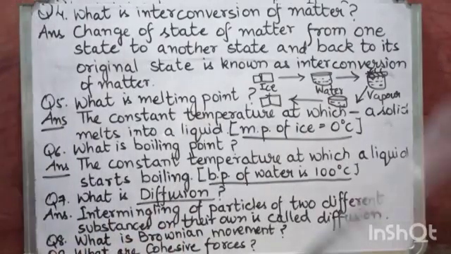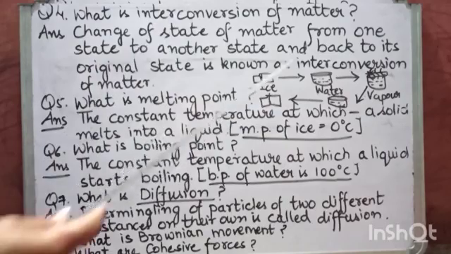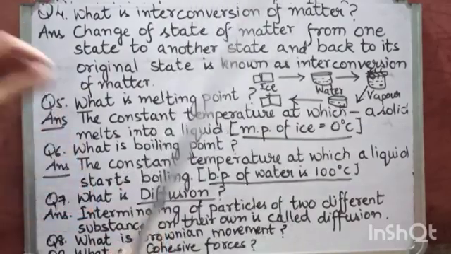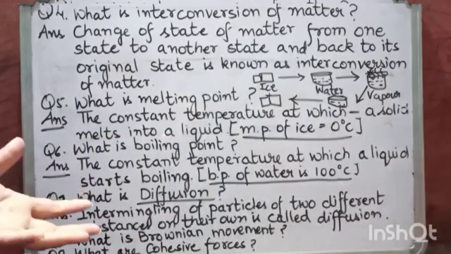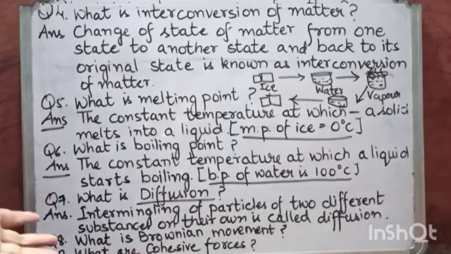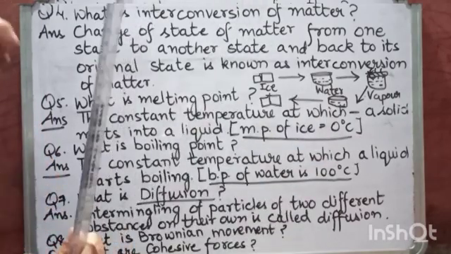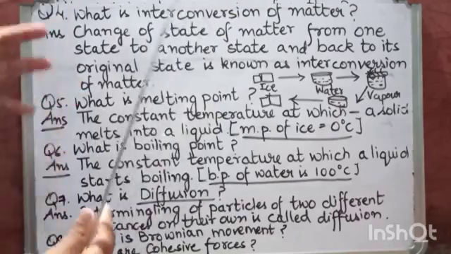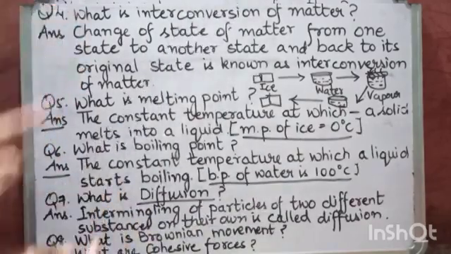Their movement is random. So liquids have slight diffusibility, and gases have high diffusibility. But solids do not have any diffusibility. Why? Because in solids, molecules do not move.